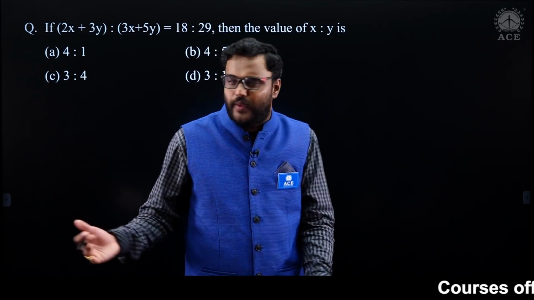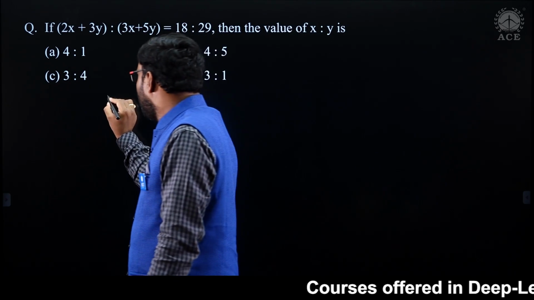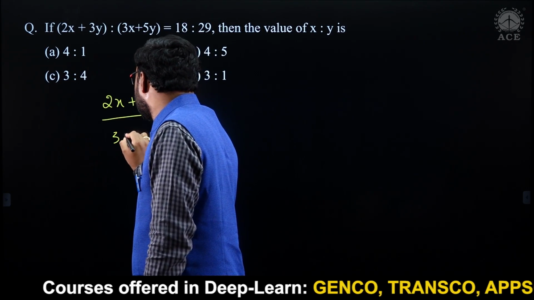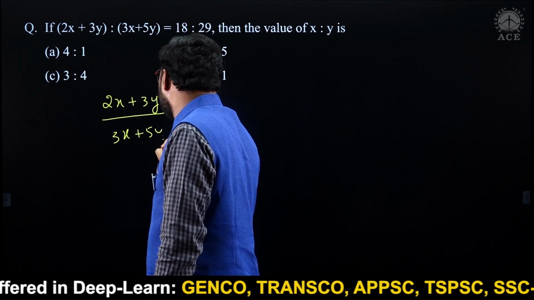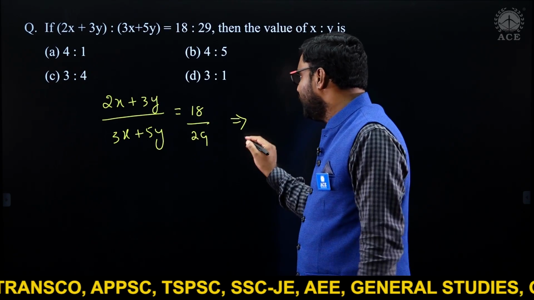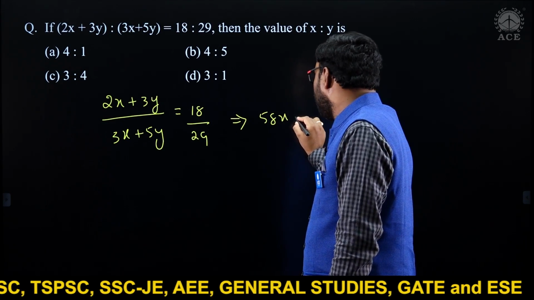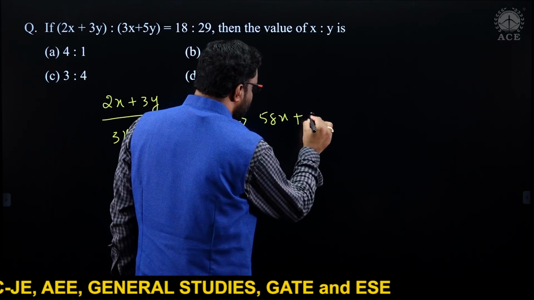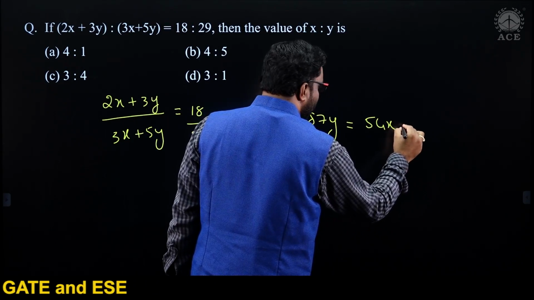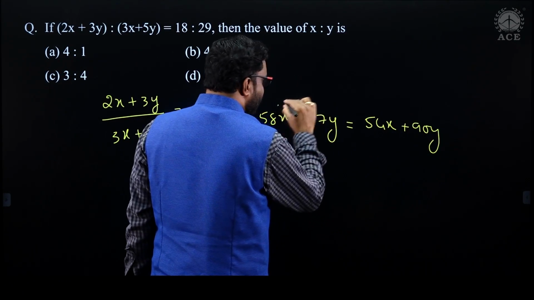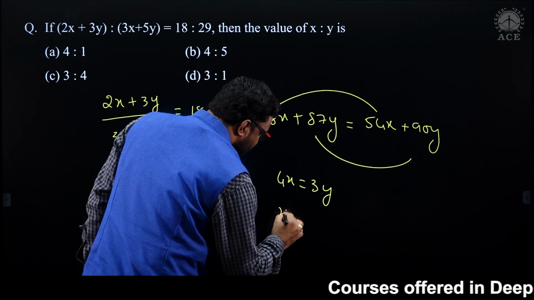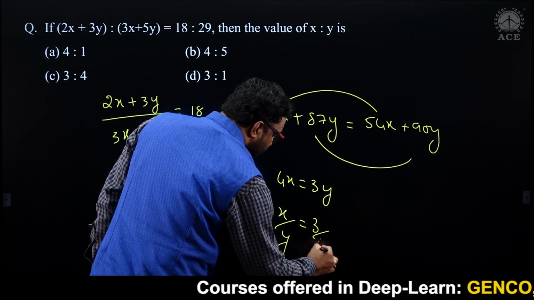See the next question, very easy one. What they given? (2x plus 3y) divided by (3x plus 5y) is nothing but 18 divided by 29. If we cross multiply, so you know 58x plus 87y is nothing but 54x plus 90y. Now here difference is 4x, difference is 3y. So 4x equal to 3y, x by y is nothing but 3 by 4. So x is to y is 3 is to 4.